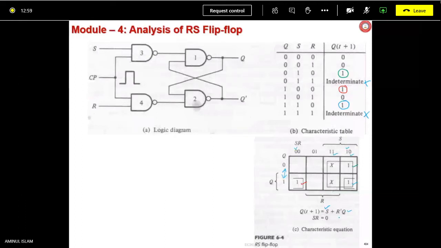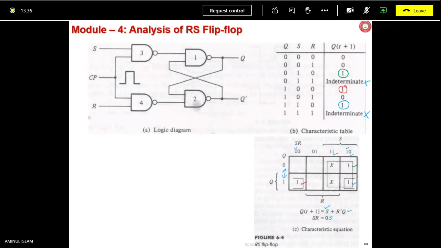Q(t+1) equals S plus R prime Q. Am I correct or not? Yes, sir. And SR equals 0, 0, it is written 0 only. It means the quotient state of this is 0 0. We have already said earlier.